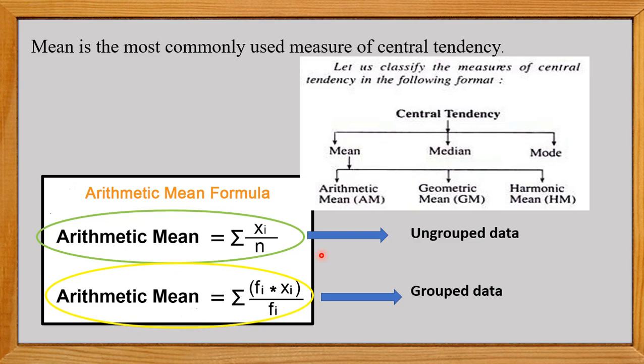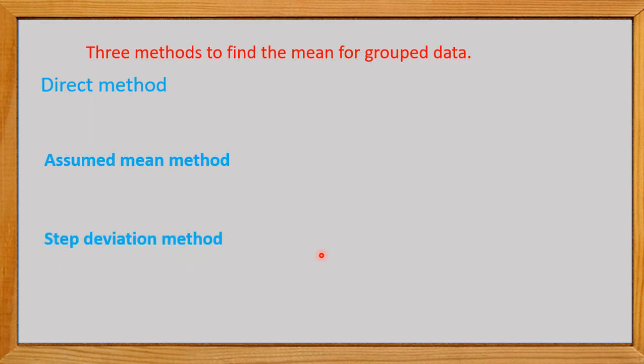In this class we have to find the mean by the methods which we have to study. The first method is the direct method, the second is the assumed mean method, and the third is the step deviation method. We did the direct method in the 9th class. As you will recall, x bar, or mean, is equal to summation of fi xi upon summation fi. We used this formula in the 9th class for the mean of the given data.